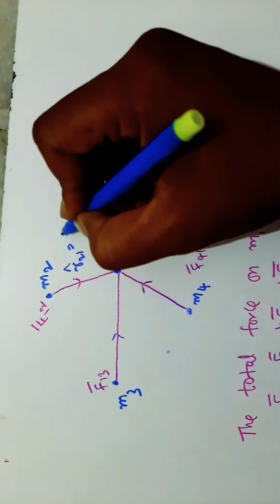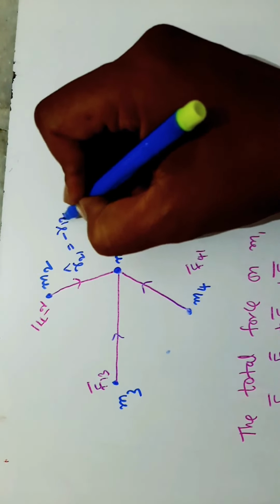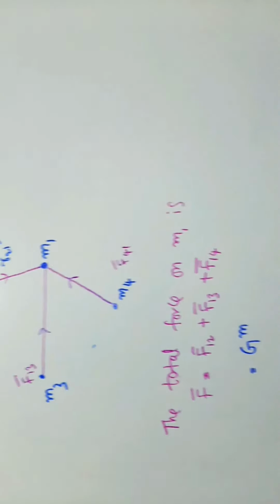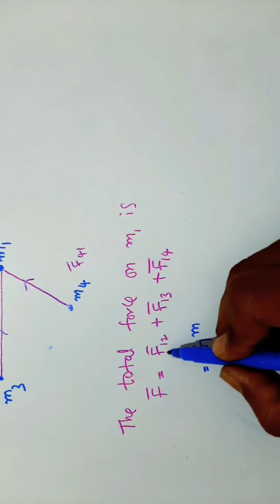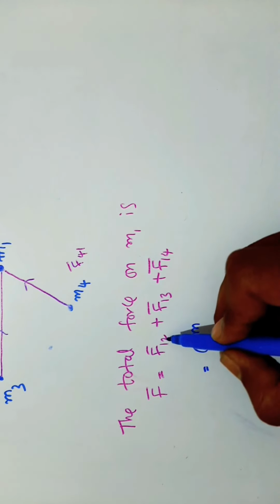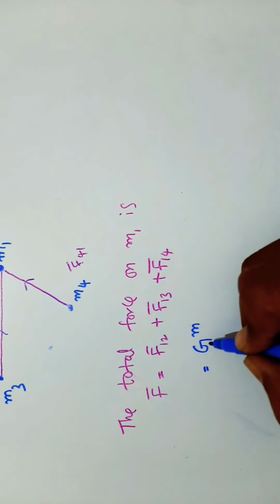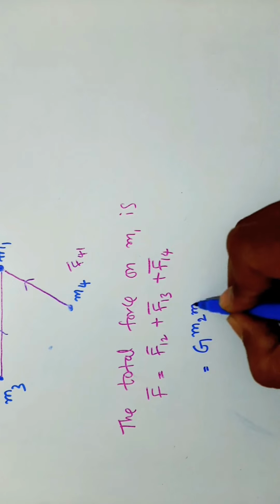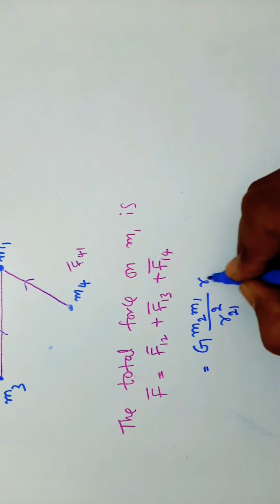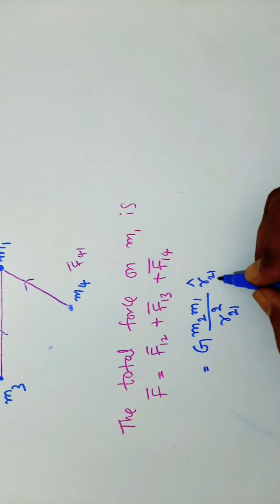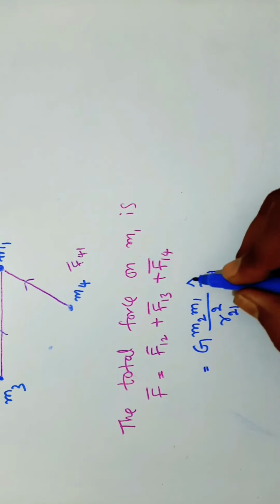R21 cap is equal to minus R12 cap, so here I am replacing it with R21 cap.